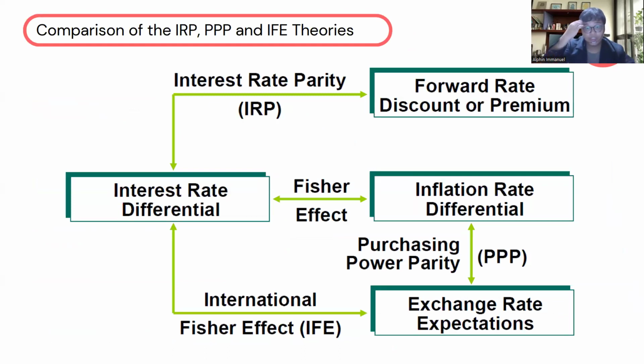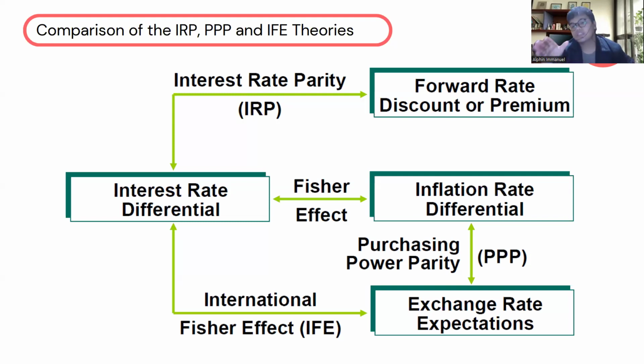As we can see, the forward discount or premium is affected by the interest rate differential through the theory called interest rate parity. The inflation rate differential is also affected through the Fisher effect, and it also affects the exchange rate expectation in terms of purchasing power parity or PPP.